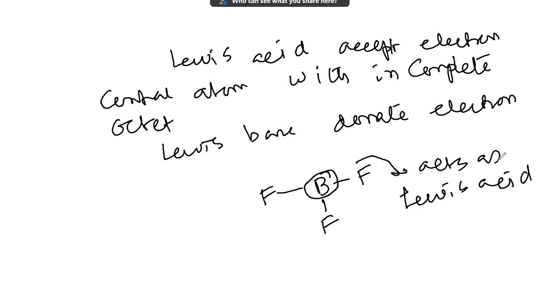Okay, you can look at the next one too. Some questions are given, asking in which case the central atom does not have 8 electrons around it. What are the cases? NH3, AlCl3, BeCl2, CCl4, PCl5.